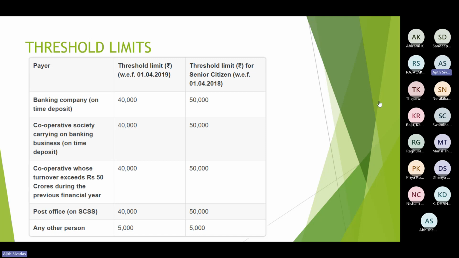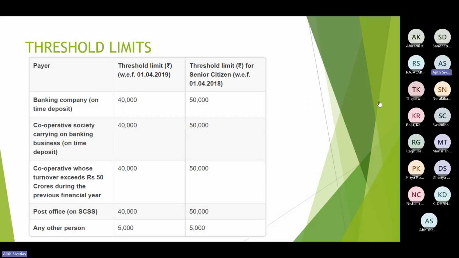Now my simple question to you all. If you are paying interest on loan, whether TDS would be applicable? Hello? If it is with a bank, we know TDS is not applicable, but if it is with a third party, TDS is applicable.